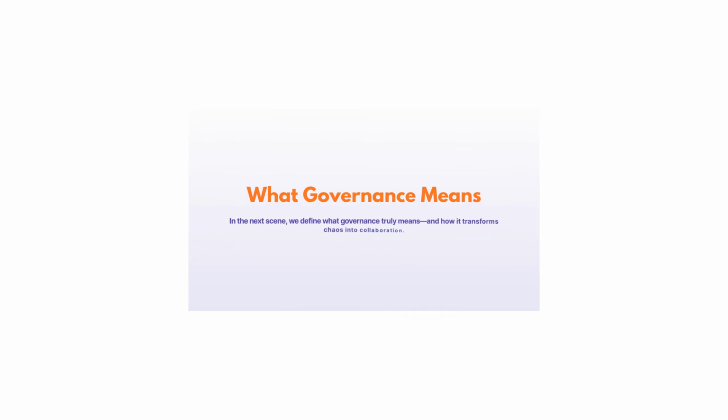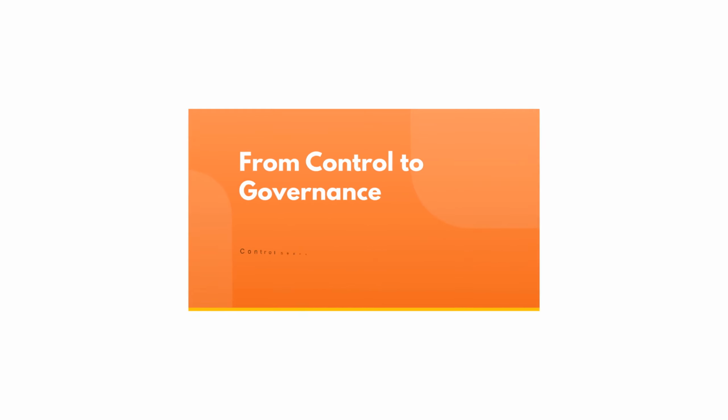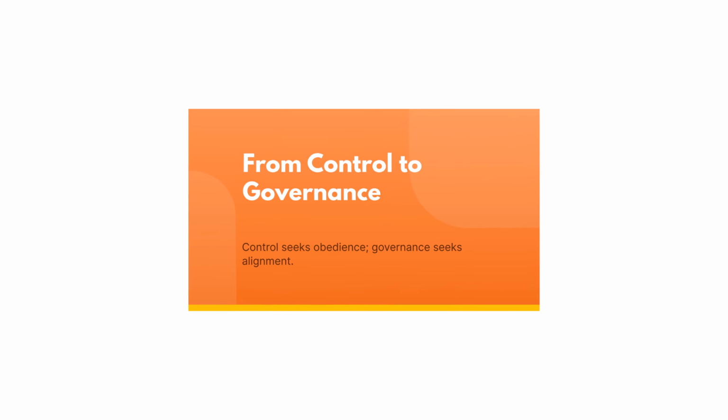What governance means. In the next scene, we define what governance truly means and how it transforms chaos into collaboration. From control to governance. Control seeks obedience, governance seeks alignment.